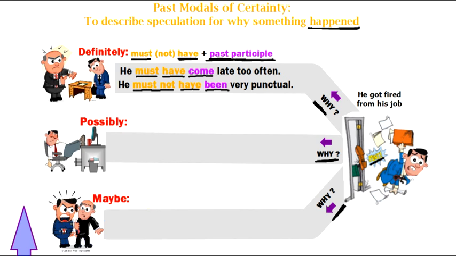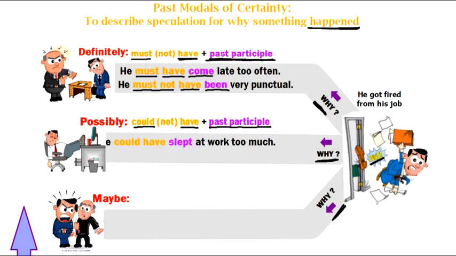Let's look at this situation down here, okay, for possibly. So it looks like he's sleeping at his job, so I'm thinking that's why he was fired. This is why he got fired. But it's saying, I'm not positive, but I'm just saying this is possible. What are my modals for possible? That's right. I use could, right? Could. Now the past modal with have plus the past participle. Again, I can use not if I want to be negative.